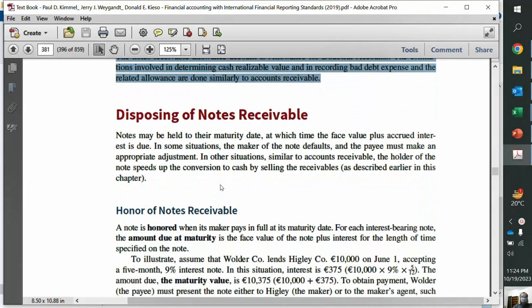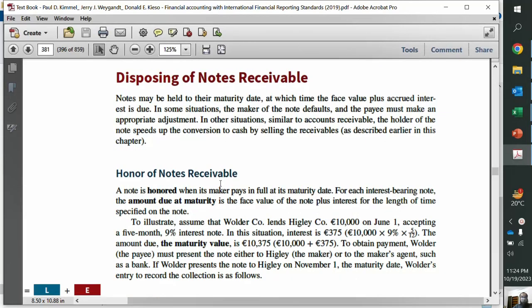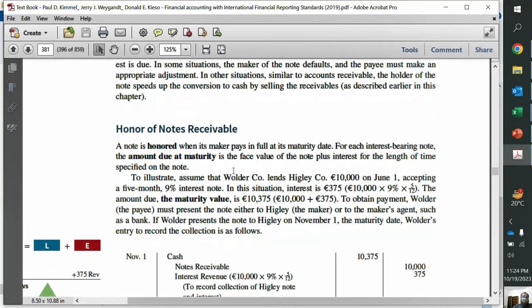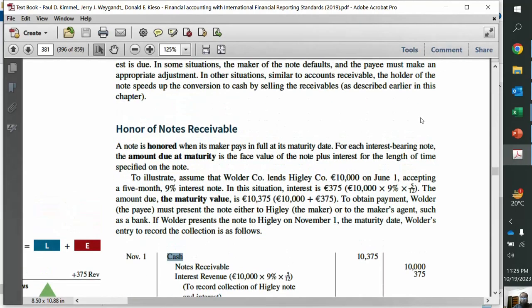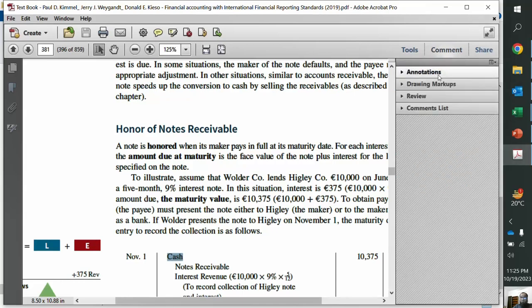Now, disposing of notes receivable, when we eventually collect the amount, from the receivable side, right? Since this is the chapter for receivables, we are actually doing accounting for the receivables. So on our notes receivable, when we eventually receive cash against the note receivable, we debit cash, right? So keep in mind, earlier what entry would we have made? So let me show you over here.